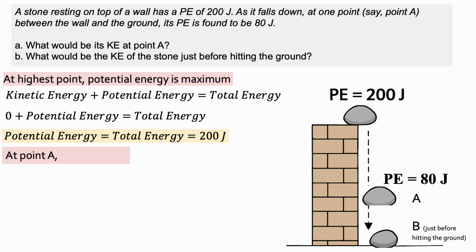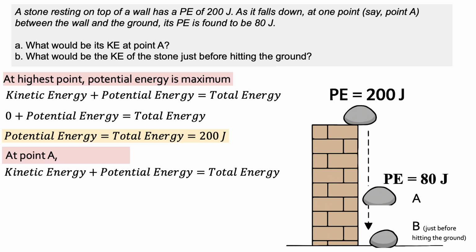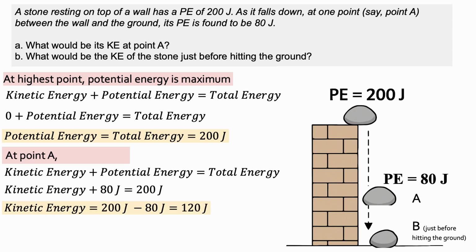At point A, you can see point A here. Let's use this. Kinetic energy plus potential energy is equal to total energy. Now substitute the values that you know. Potential energy is given. It is 80 joules at point A. So kinetic energy plus 80 joules is equal to 200 joules, the total energy. And therefore kinetic energy would be 200 minus 80, which is equal to 120 joules.